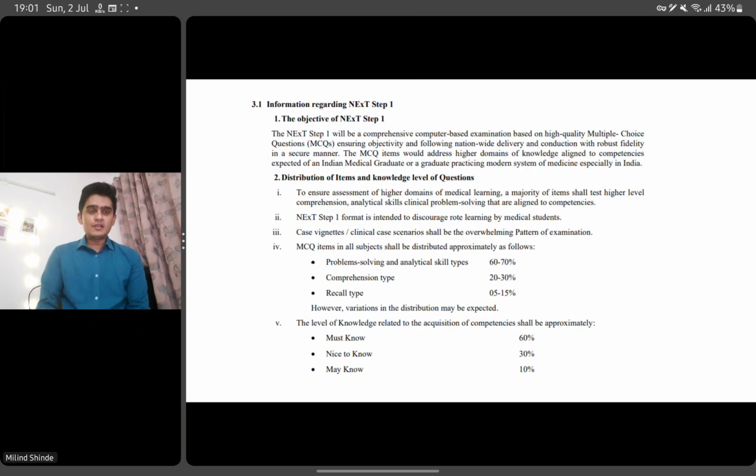Earlier I used to say, spend like 70 to 80% of your time reading theory and 20% solving MCQs. But now I'll say you have to do it more like 60-40. 40% of the time you have to give to solving MCQs, reading their explanations and improving your analytical skills. Again, solving the previous year questions will be important, because 15% is a very significant part of your question paper, and you'll have to read those.